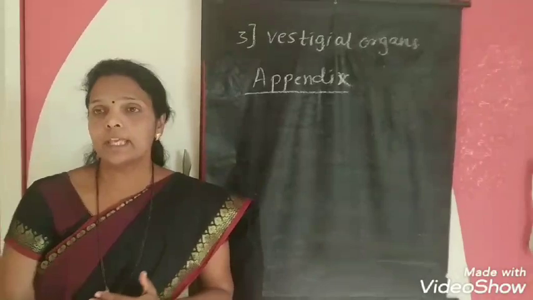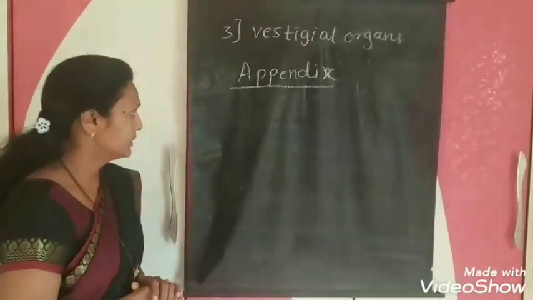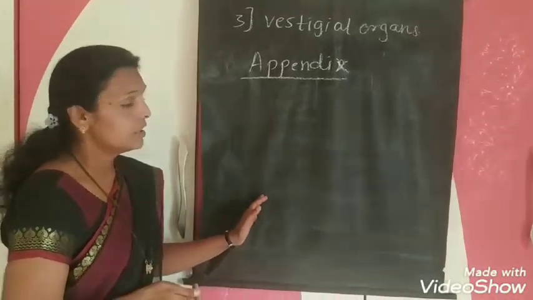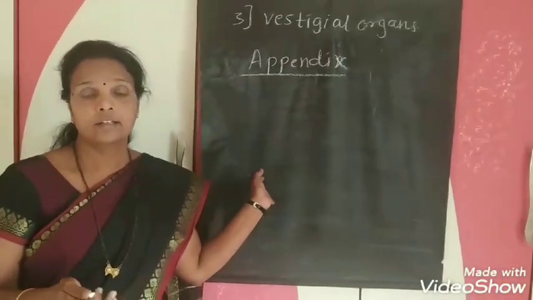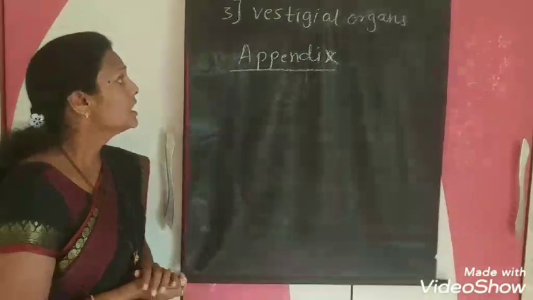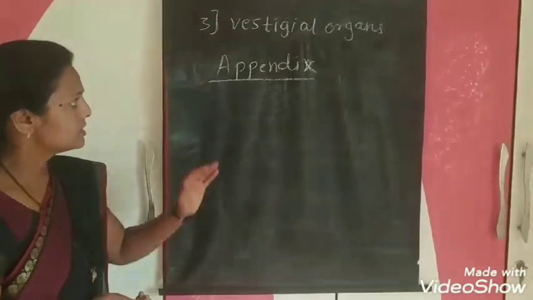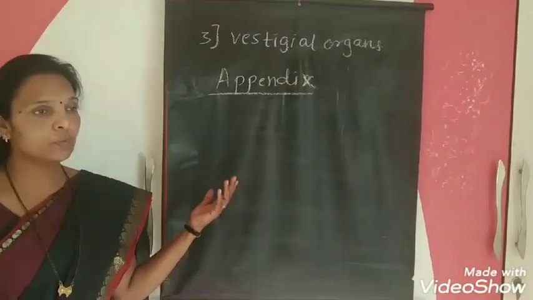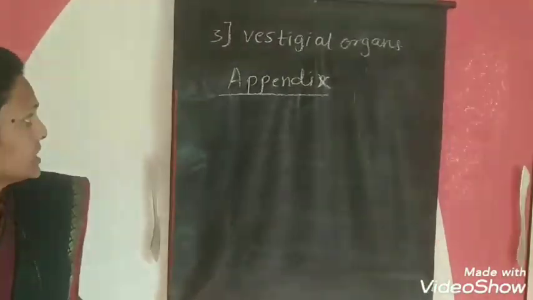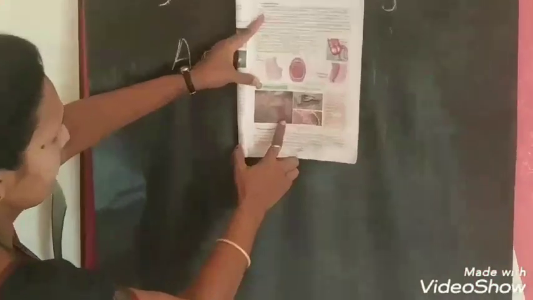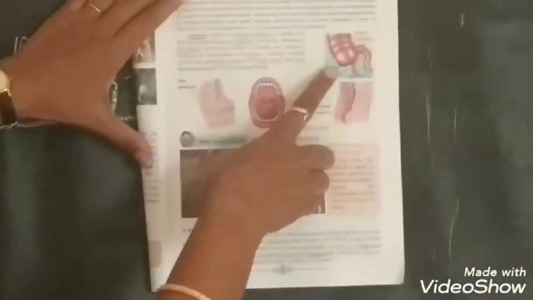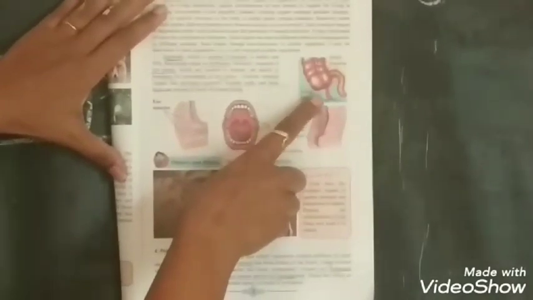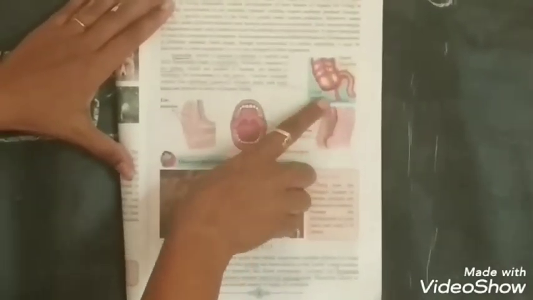Now there are so many examples like the wisdom teeth, then the coccyx. These are all examples of vestigial organs. Some pictures I am going to show you in your textbook. In this textbook also, see here. Here is the appendix near the large intestine and small intestine.